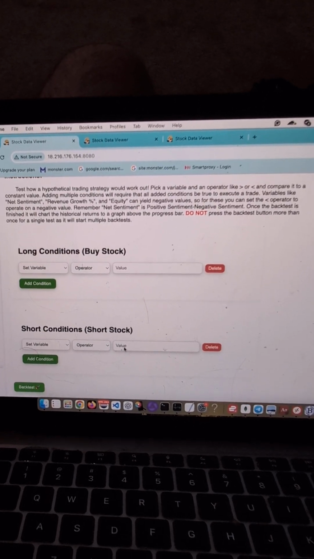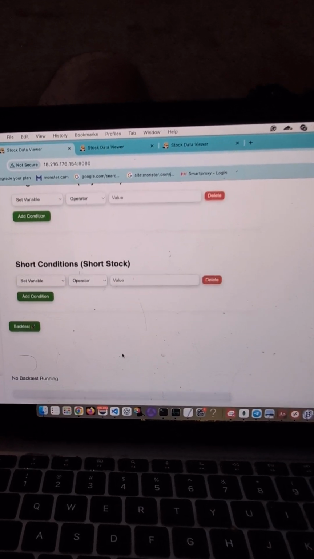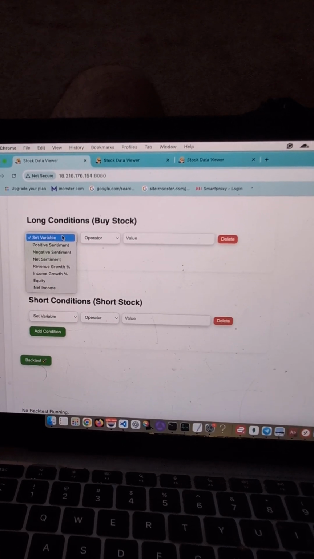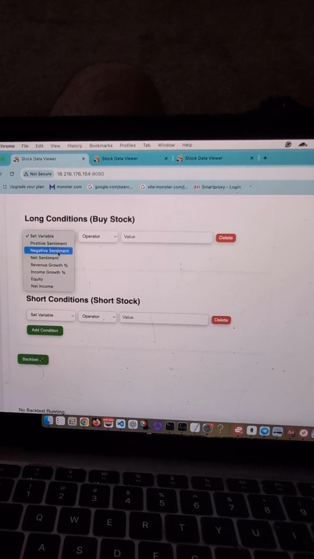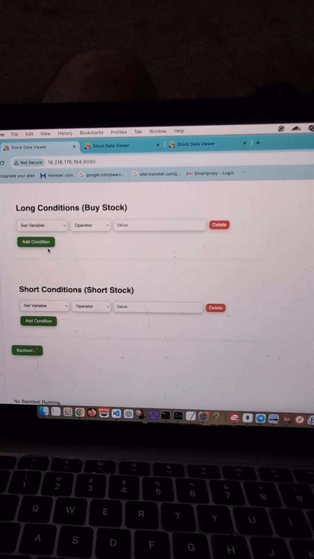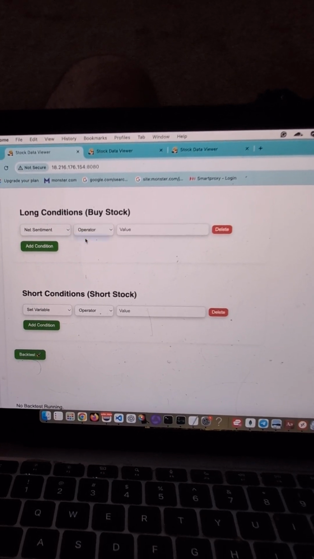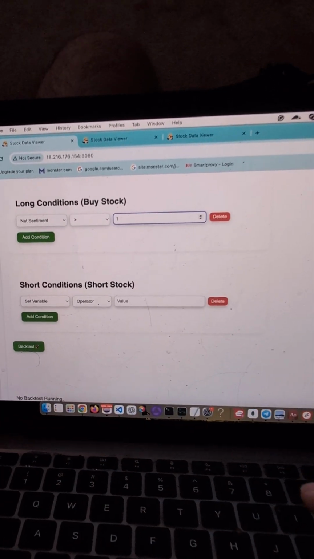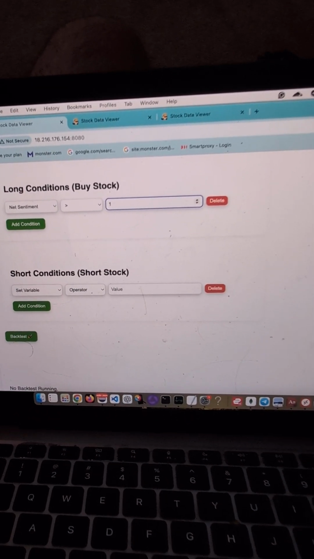Basically, it lets you add conditions. Long conditions are the conditions in which the backtester will simulate buying the stock. So let's do net sentiment, which is positive sentiment minus negative sentiment, and let's set that to 10.